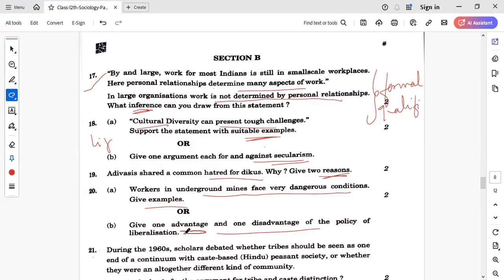So what is the advantage? Private sectors are welcomed to set up their establishments, and it boosts employment, right? The disadvantage is that because of the opening up of the market in the name of liberalization, the indigenous industries have been impacted a lot, right? So that you can write about.